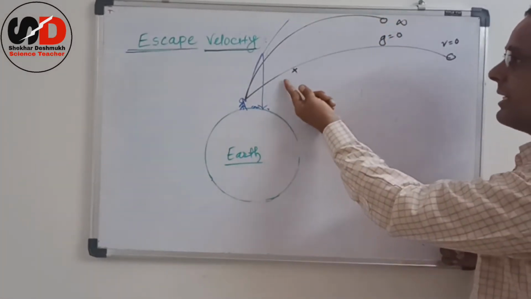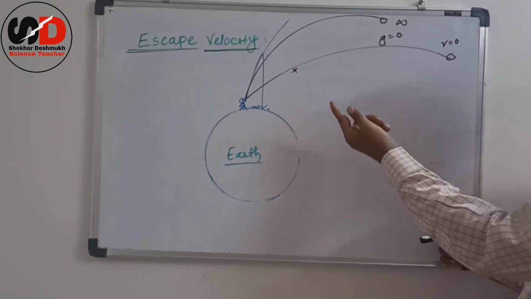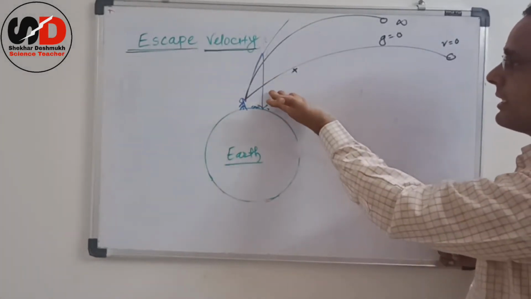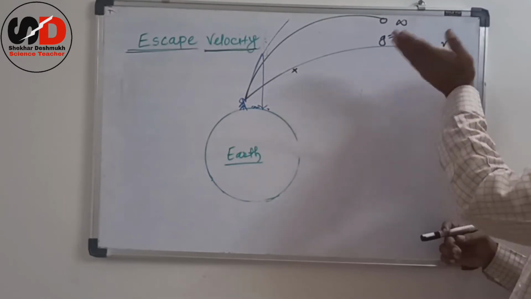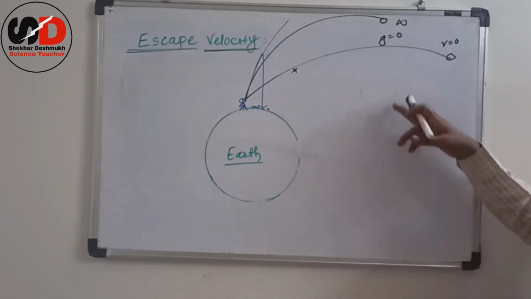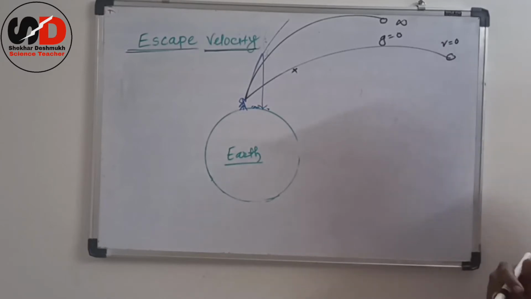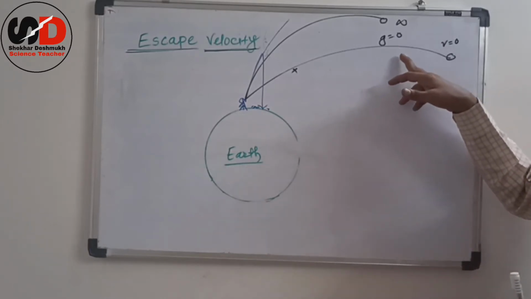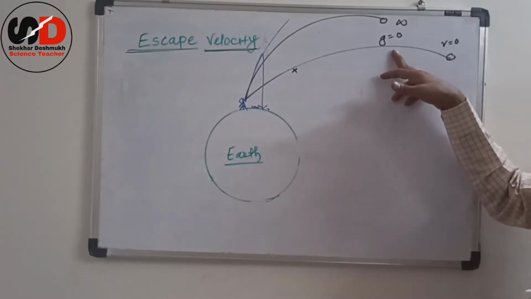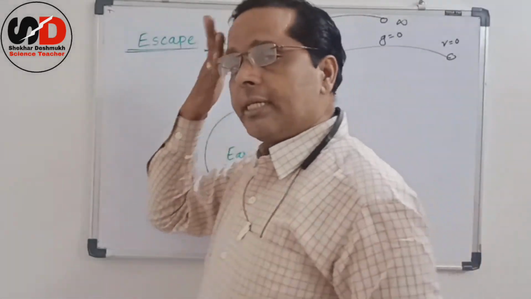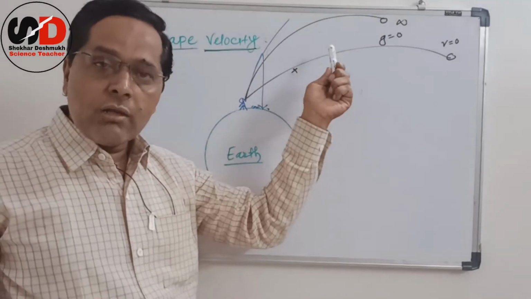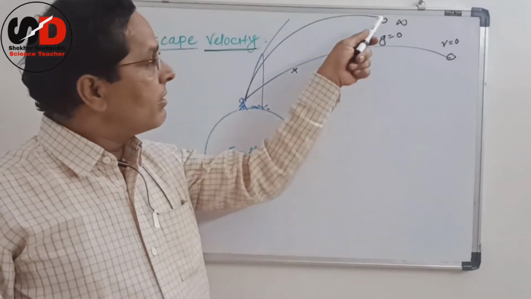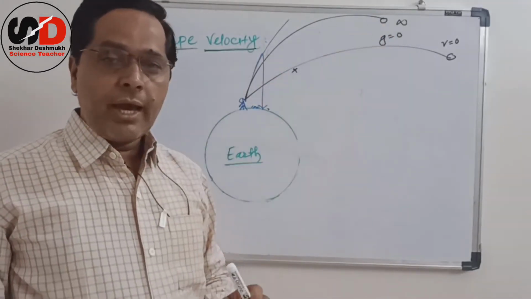What happened in the second case? The velocity is more than that escape velocity, then it goes in a further direction. It goes after infinity also, going forward. The velocity never becomes zero here, and therefore the escape velocity is nothing but the velocity of the object or the ball that becomes zero at infinity, and it remains there.